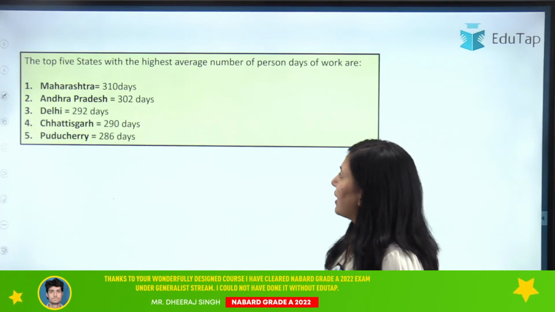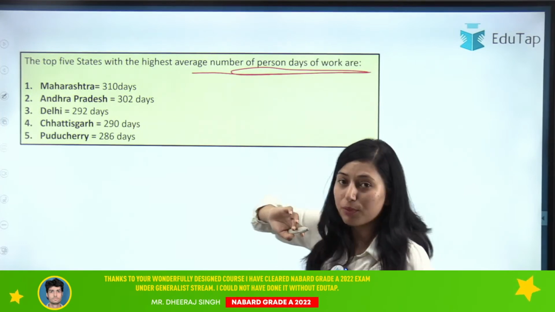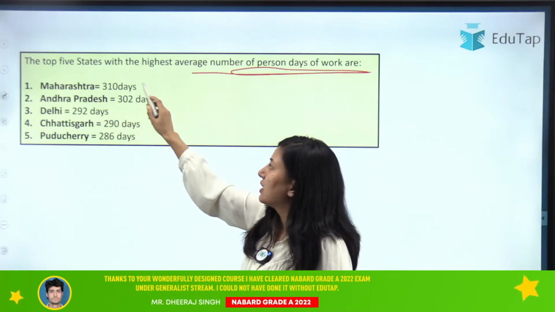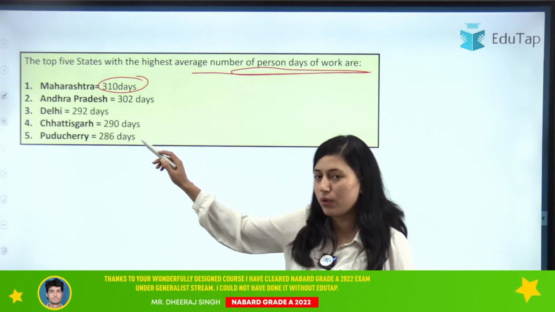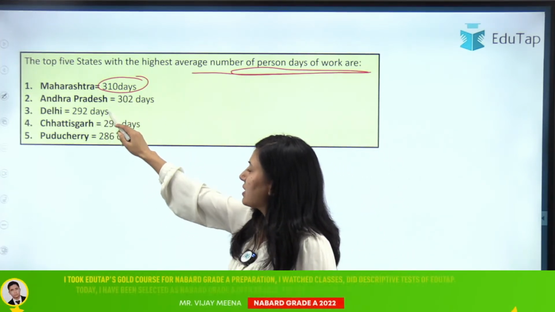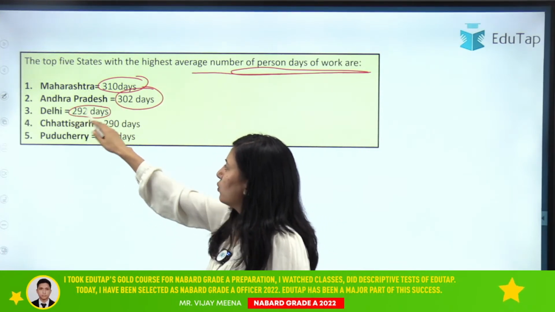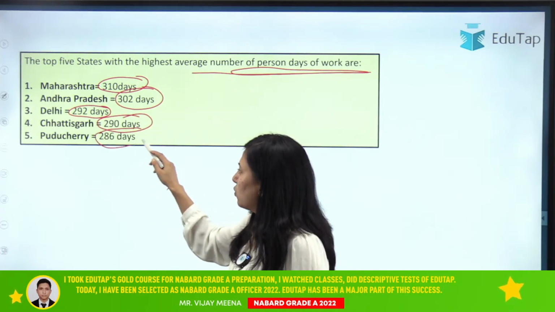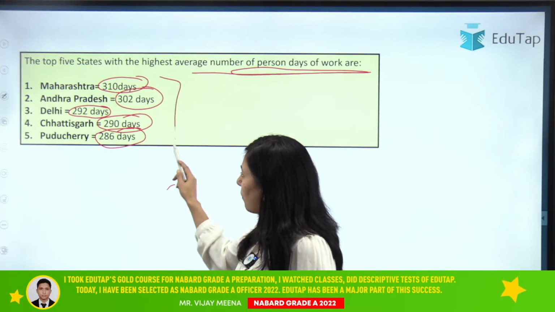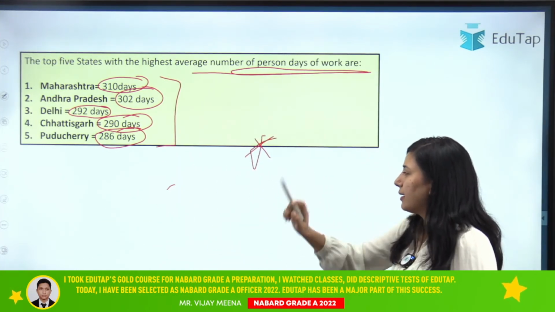So the top 5 states with the highest average number of person days of work are Maharashtra, where it is 310 days. No, Chetan, the answer is not Chhattisgarh, it is Maharashtra. Okay, and there is this 310 days. In Andhra Pradesh, it is 302 days. In Delhi, it is 292 days. Then in Chhattisgarh, it is 290 days, and in Puducherry, it is 286 days. So these are the top 5 states. Okay, so this is also important data.